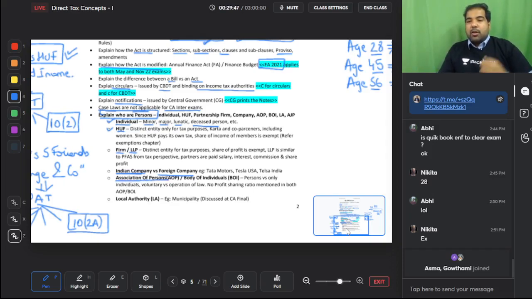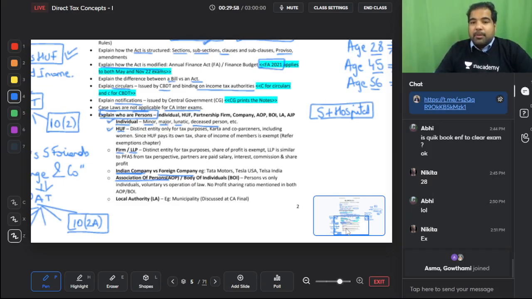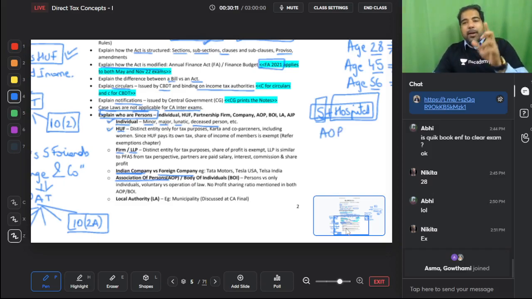Association of persons. When the surgeon and a hospital came together to conduct a camp for vaccination. Guys, the surgeon and the hospital conducted a vaccination camp for COVID and they made some money. Now, what is this? Because one is an individual and one is a company. So together when you come, and if you don't have a partnership sharing ratio, you are called an AOP. AOP is almost like a partnership firm, but there is no profit sharing ratio decided and hence it's called an AOP.